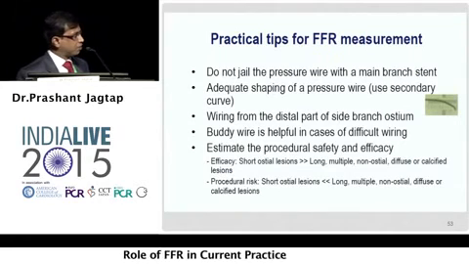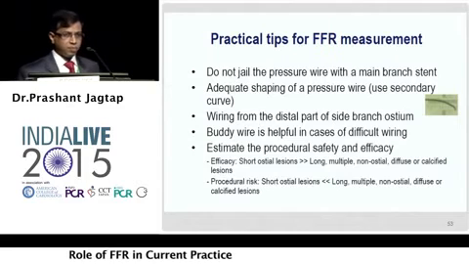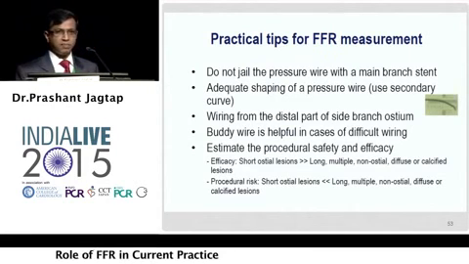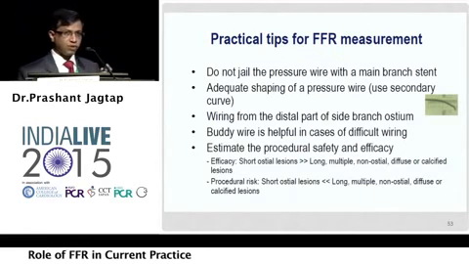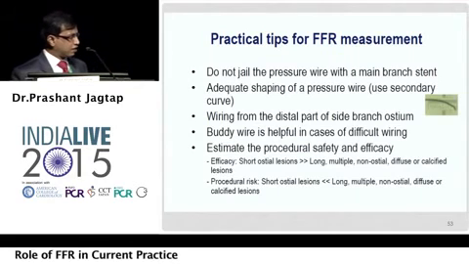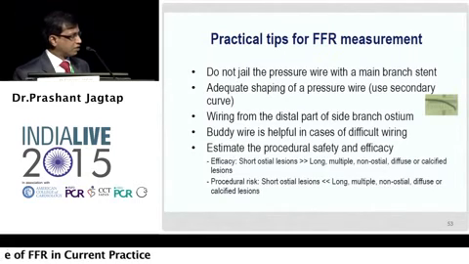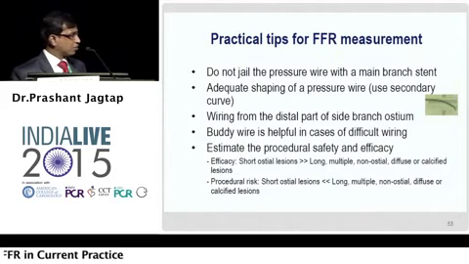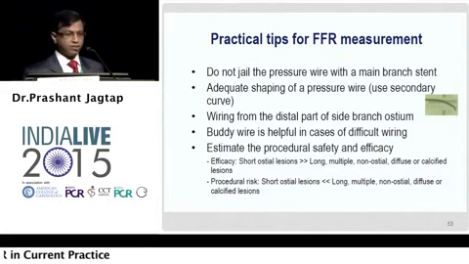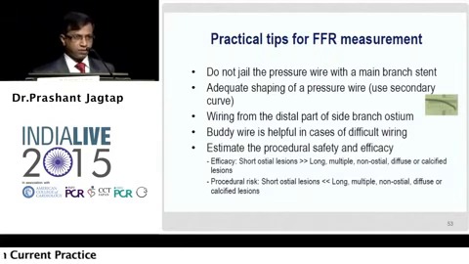Practical tips. Do not gel the pressure wire. Adequate shaping of a pressure wire is important. Wiring from the distal part of the side branch ostium. A buddy wire may be helpful. And keep in mind that it is extremely important to know the procedural safety and efficacy whenever you want to do FFR. In a short osteal side branch lesion, probably yes, it is justified. When in long multiple lesions, non-osteal, diffuse calcified, it is better not to do FFR and leave it, because the procedural risk may be much more. It may not be very easy to enter such vessels through a stent, particularly with an FFR wire.